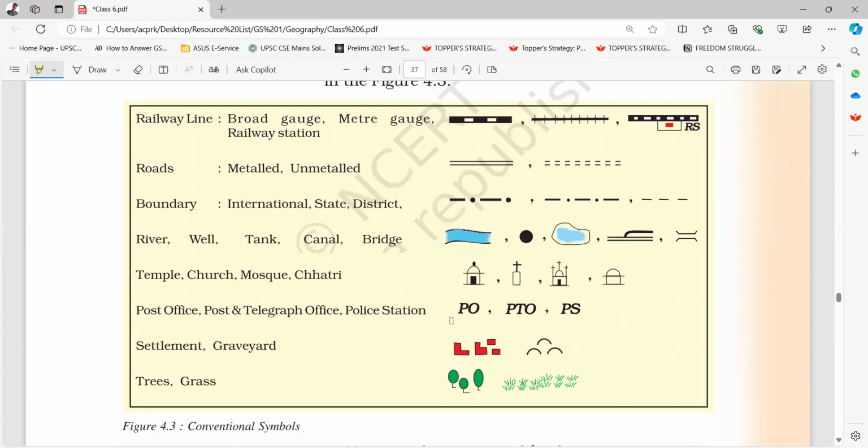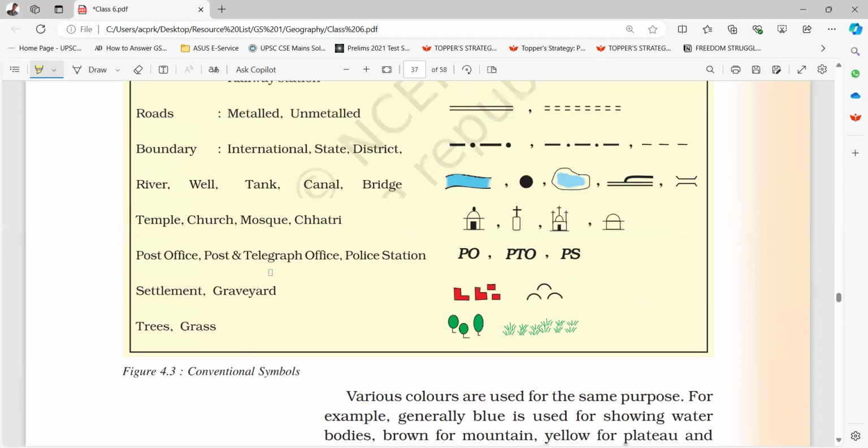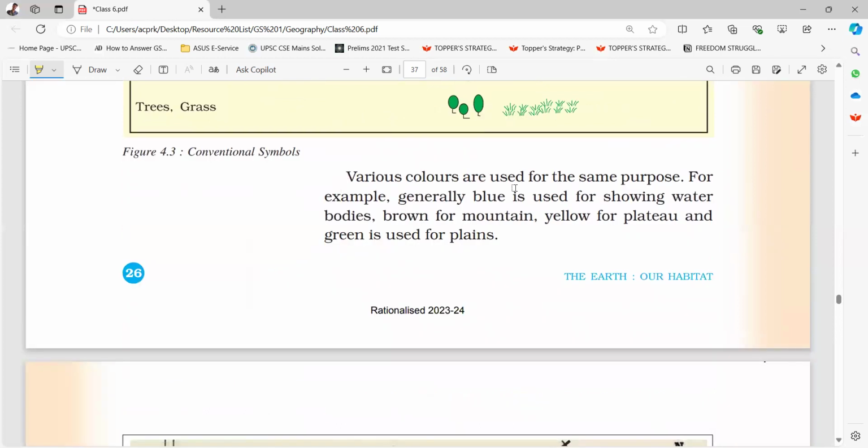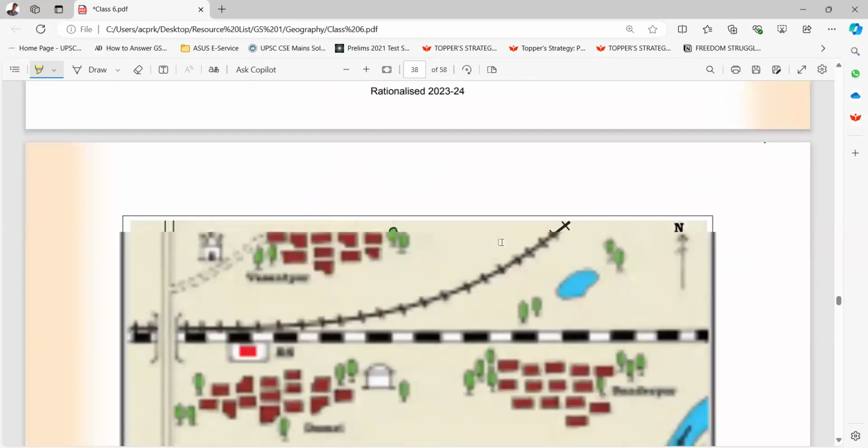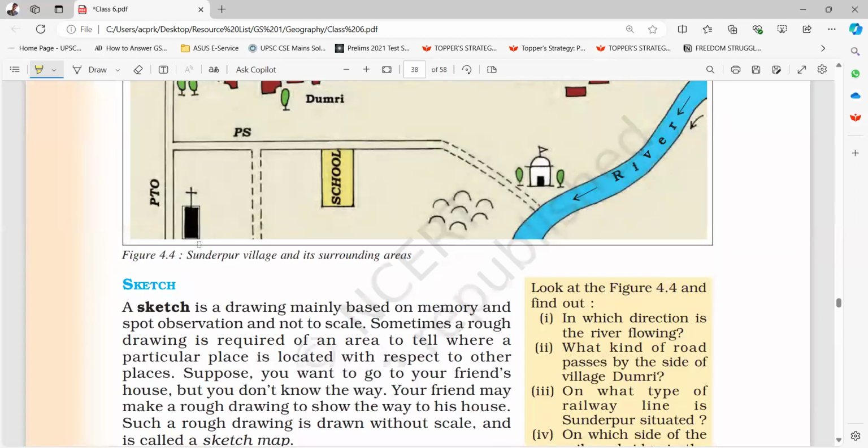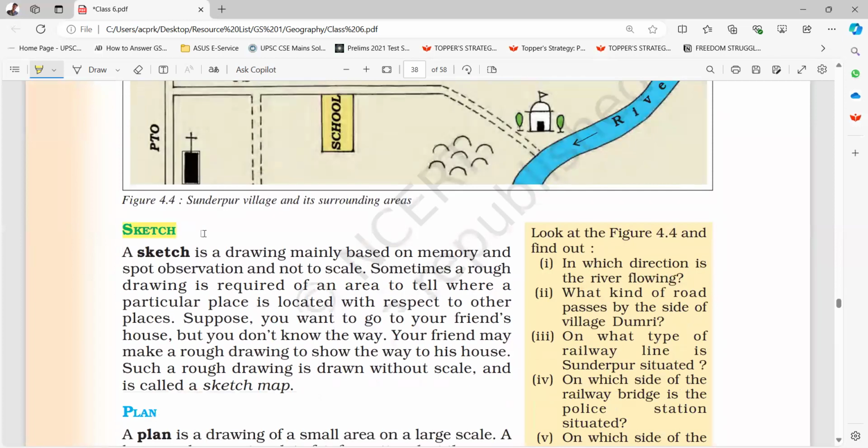Conventional symbols are shown here. You can refer to them later. Various colors are used for the same purpose. For example, generally blue is used for showing water bodies, brown for mountains, yellow for plateaus, and green is used for plains. Sketch.